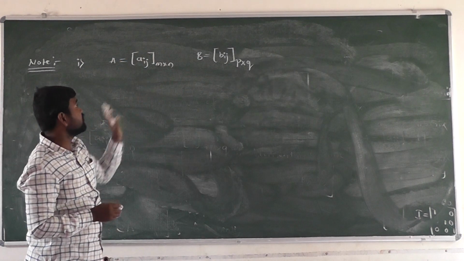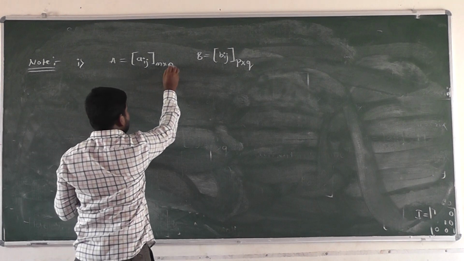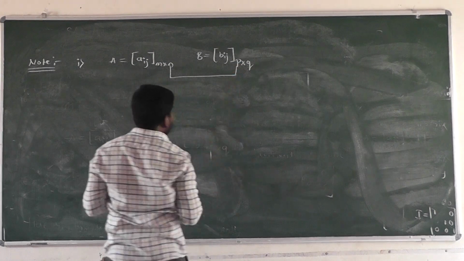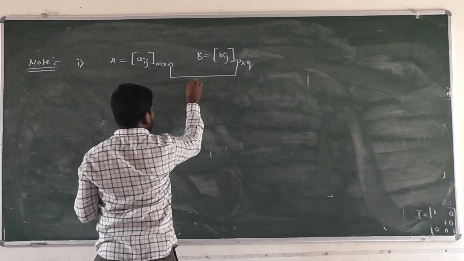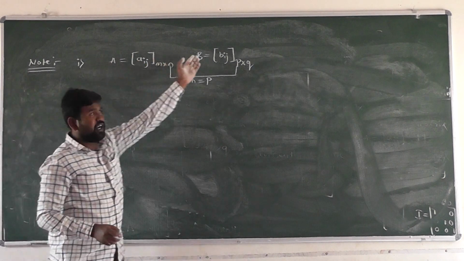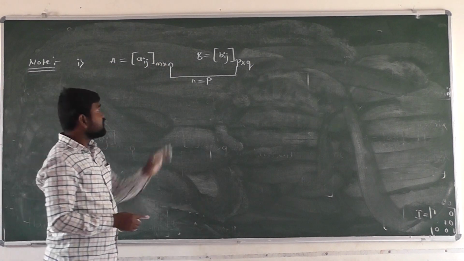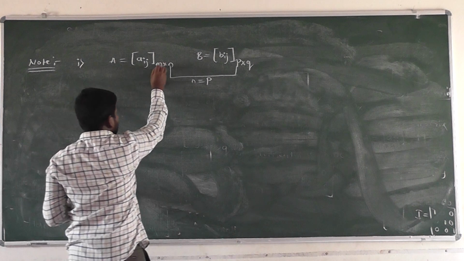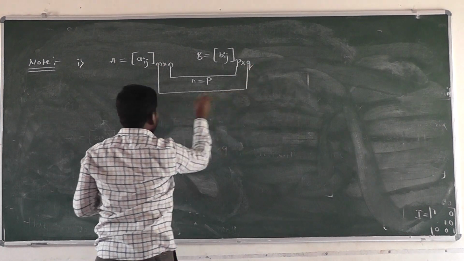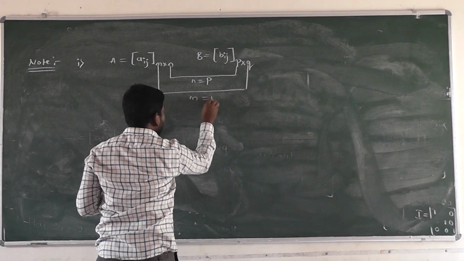How can both be defined? The number of columns of the first matrix is equal to the number of rows of the second matrix: n equal to p. In this case, AB is defined. Next, BA: the number of rows of the first matrix is equal to the number of columns of the second matrix.